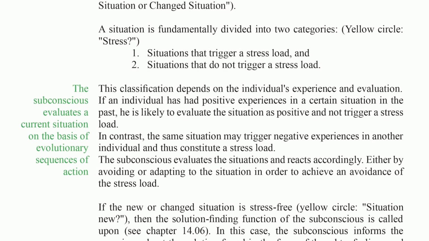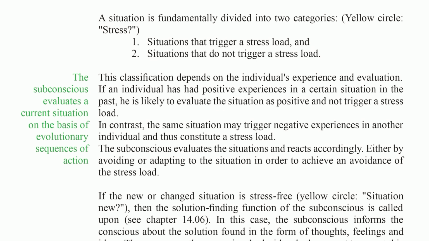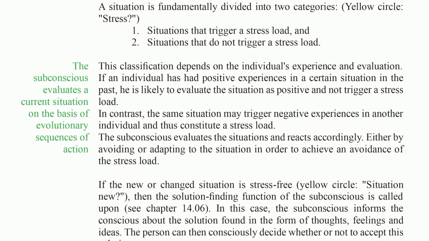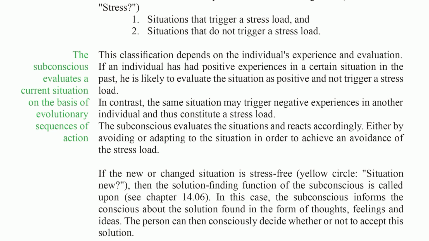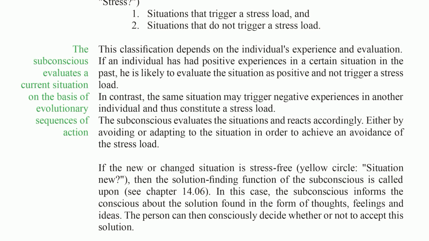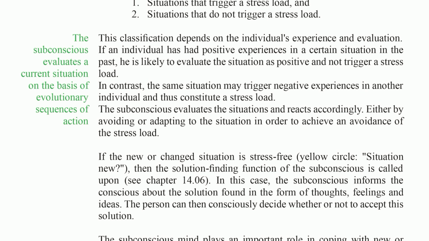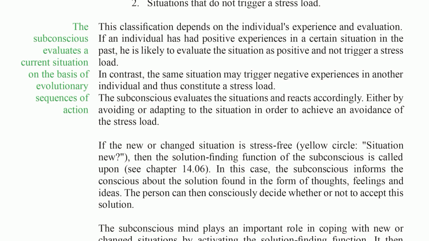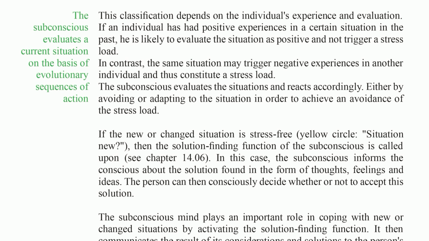If an individual has had positive experiences in a certain situation in the past, he is likely to evaluate the situation as positive and not trigger a stress load. In contrast, the same situation may trigger negative experiences in another individual, and thus constitute a stress load. The subconscious evaluates the situations and reacts accordingly, either by avoiding or adapting to the situation in order to achieve an avoidance of the stress load.